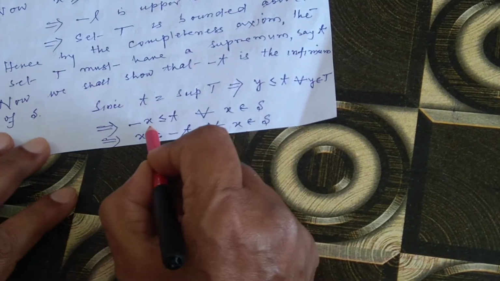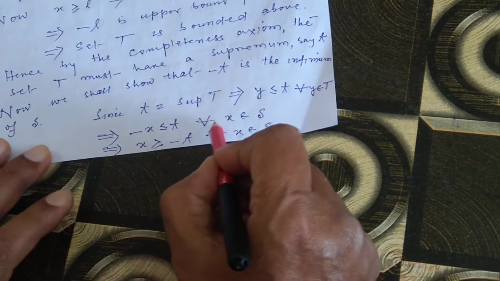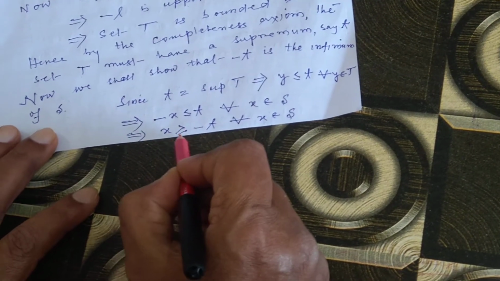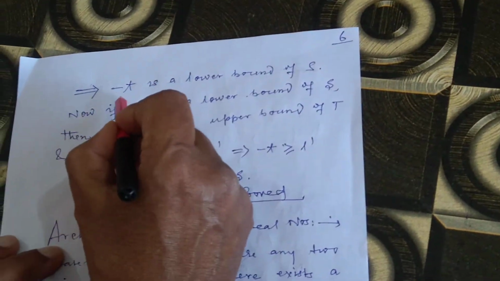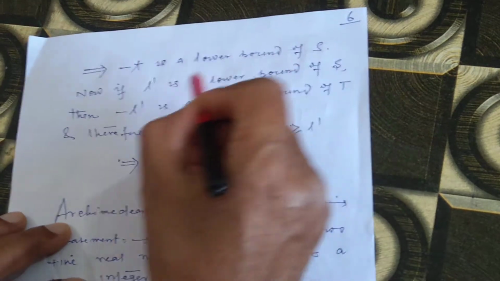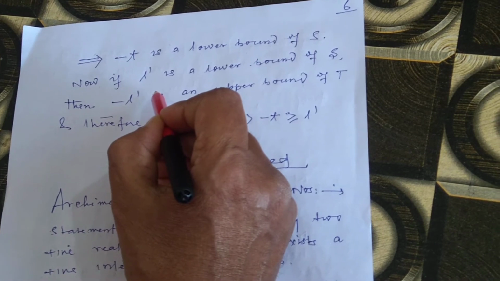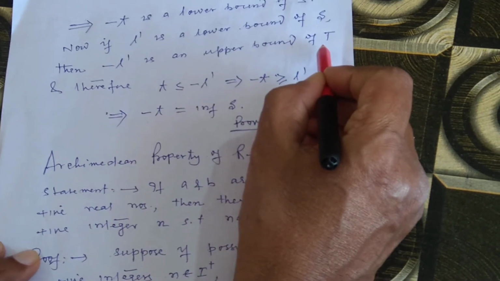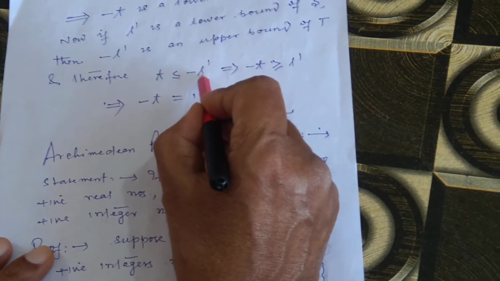This implies minus x is less than or equal to t, because y is equal to minus x, for all x belonging to S. This implies x is greater than or equal to minus t for all x belonging to S. This implies minus t is a lower bound of S. Now if L dash is a lower bound of S, then minus L dash is an upper bound of T, and therefore t is less than or equal to minus L dash.